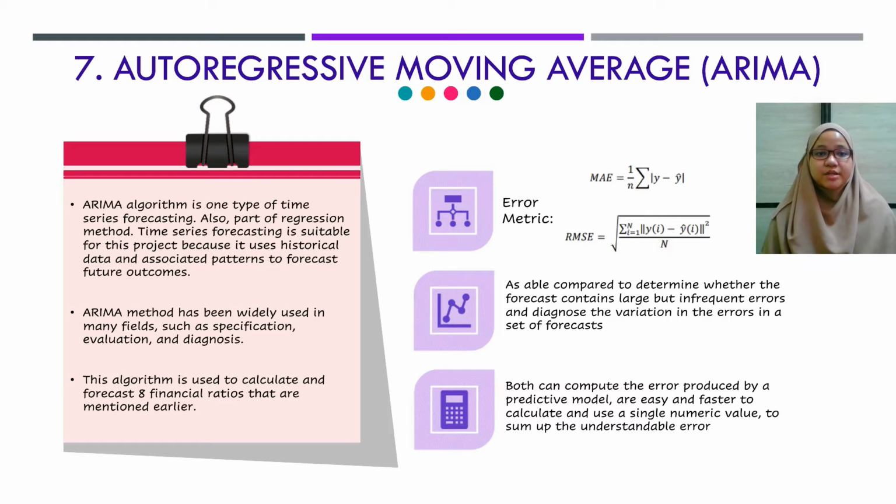To evaluate the ARIMA model, the error metrics used are mean absolute error (MAE) and root mean square error (RMSE). Both are used because they are able to compare and determine whether the forecast contains large but infrequent errors, and diagnose the variation in the error in the set of forecasts.